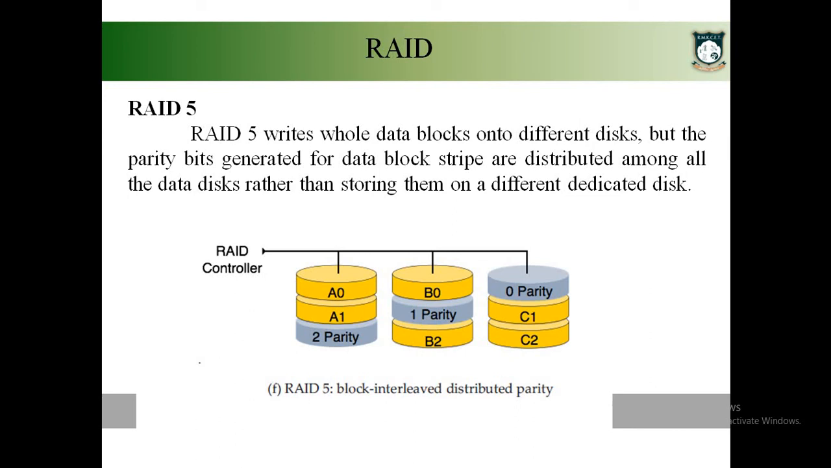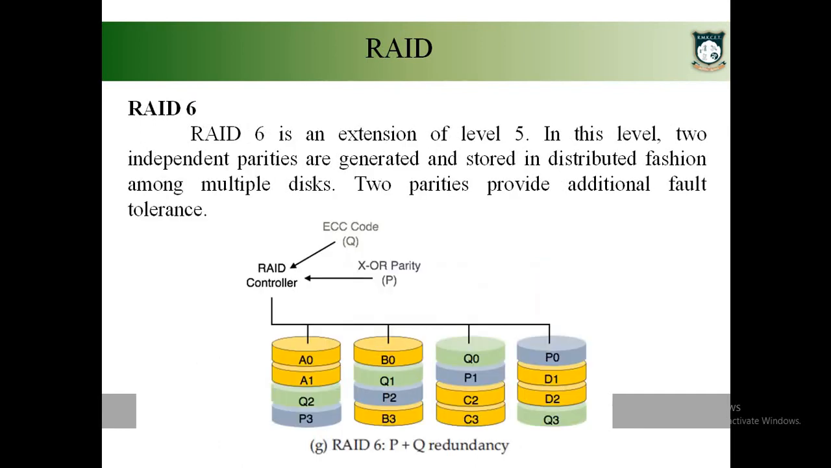Okay, so the point is, we don't have a dedicated disk for storing the parity information. The parity information will be stored in the disk where you are storing the actual data. So that's the point about your RAID level 5. And the final RAID level is RAID level 6.